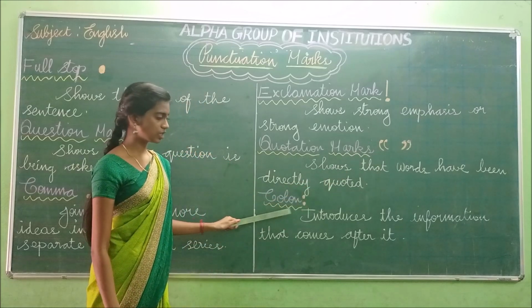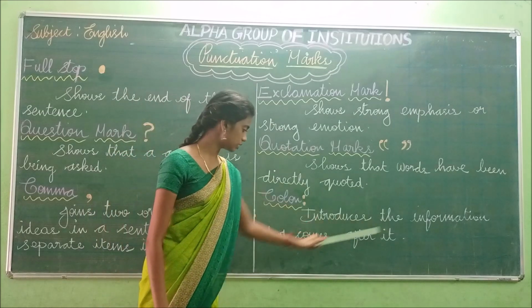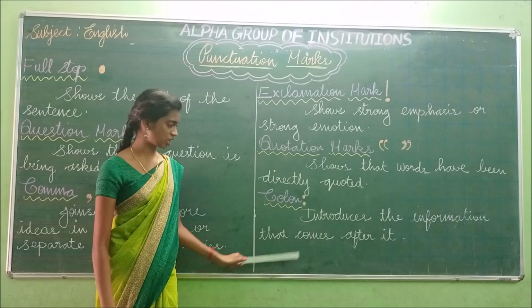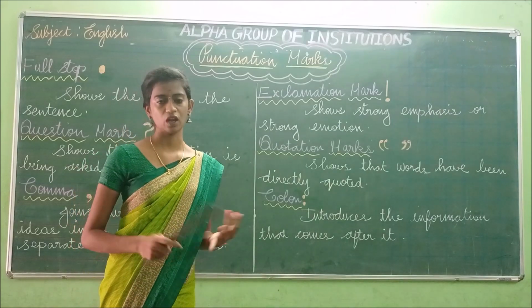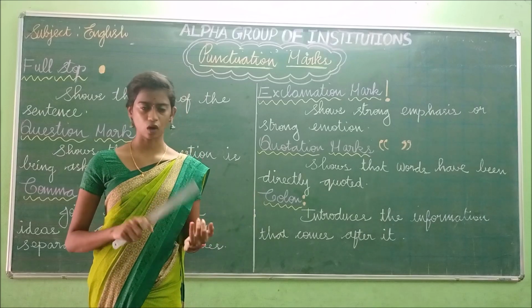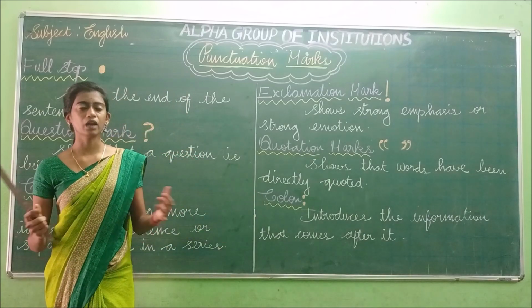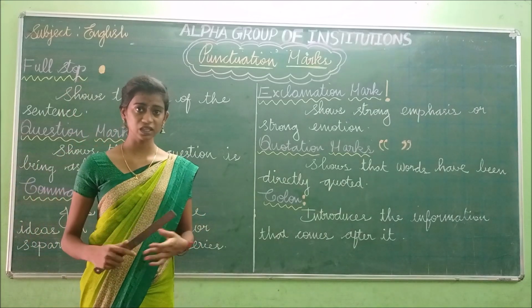And the last one is the colon. So I have to use this colon. It introduces the information that comes after it. So when we introduce a list or an item, we have to use this colon. For example, I would like to visit 3 amazing cities.